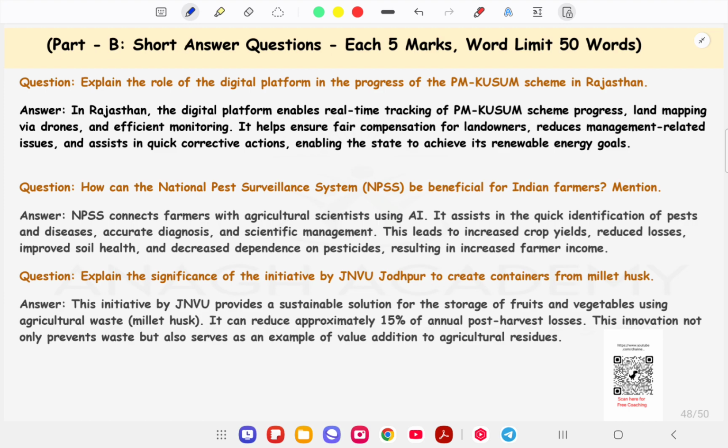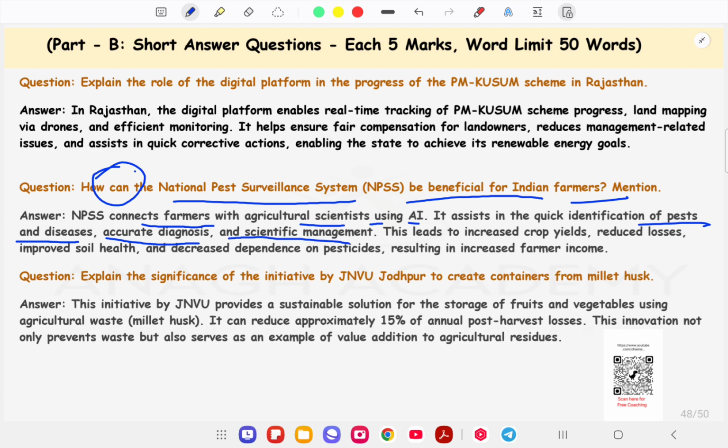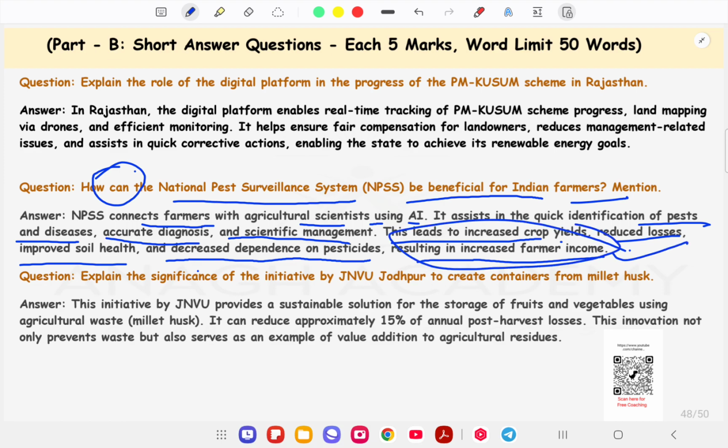The next question is, how can the National Pest Surveillance System be beneficial for Indian farmers? You have to mention the process. NPSS connects the farmers with agriculture scientists using AI. It assists in the quick identification of pests and diseases, then accurate diagnosis and scientific management. This leads to increased crop yield, reduced losses, improved soil health, and decreased dependence on pesticides, resulting in increased farmer income. This one is the outcome of the particular system.